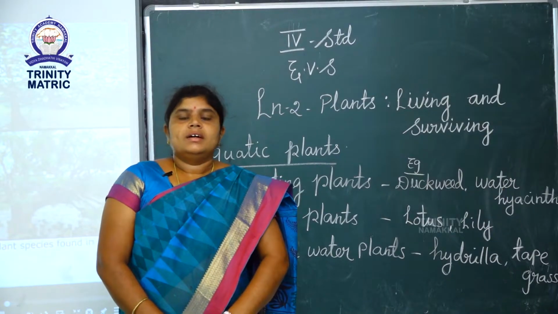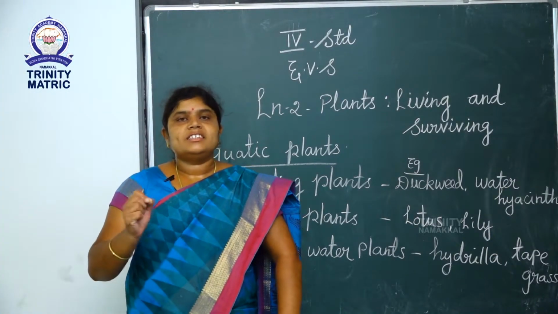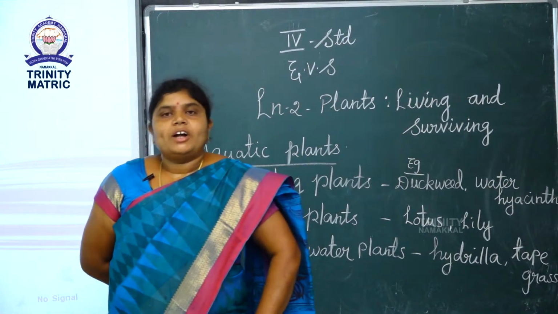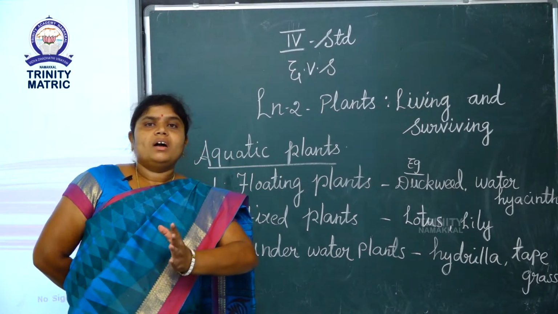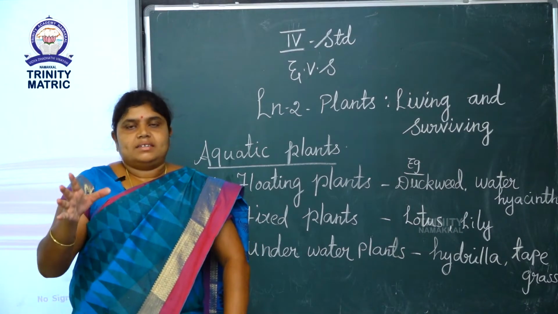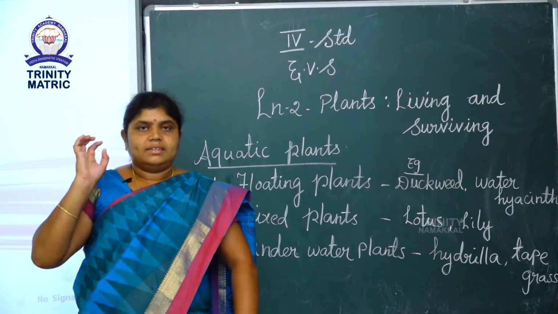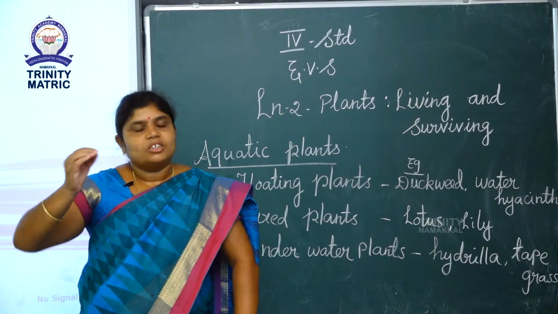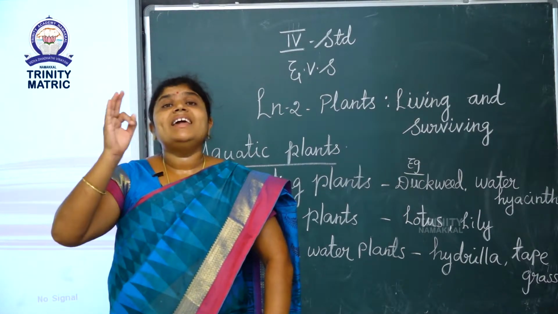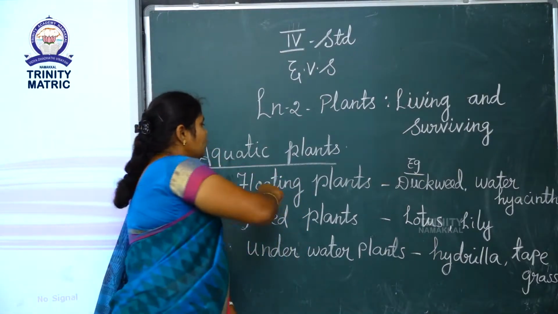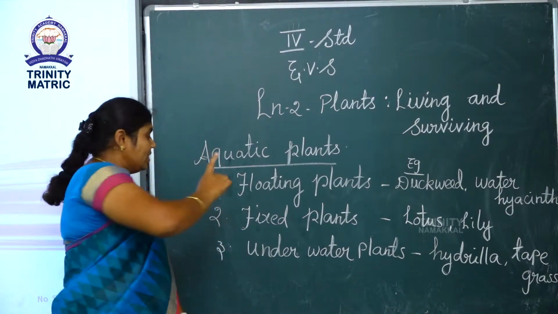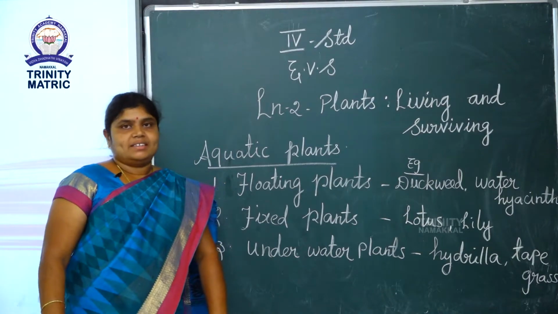See children, now I will take the next topic, aquatic plants. What is meant by aquatic plants? What is meant by aqua? Aqua means water. Some plants live in water. These types of plants are called aquatic plants. Aquatic plants are of 3 types. First one is floating plants. Second one is fixed plants. Third one is underwater plants.